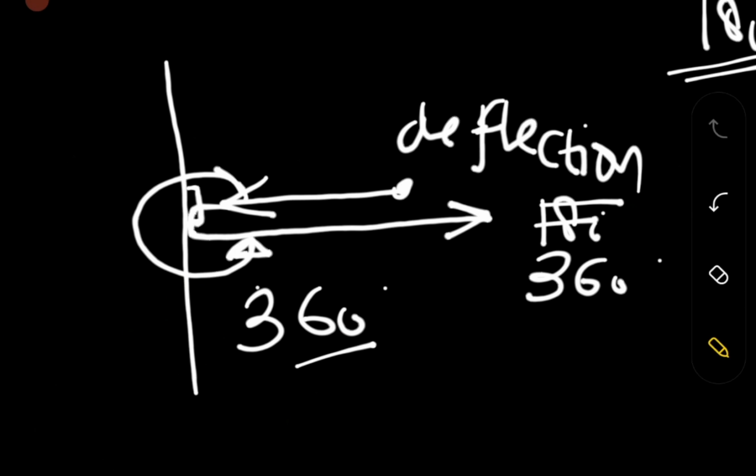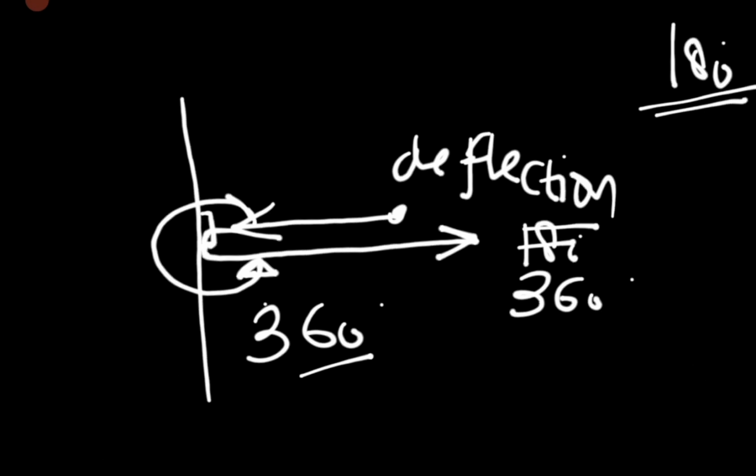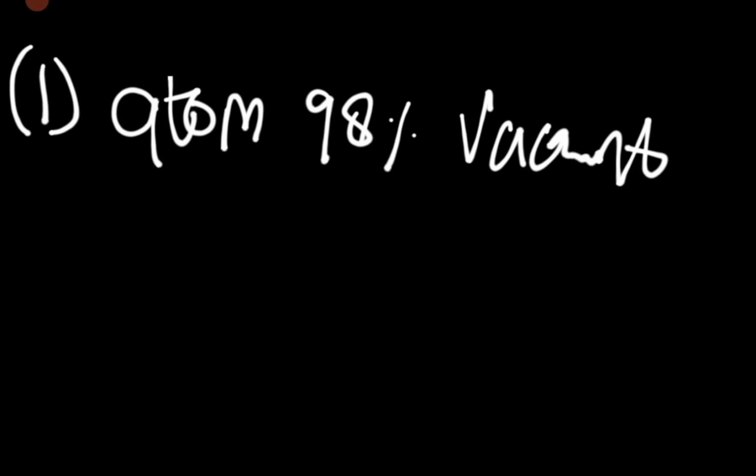Now, what Rutherford had found are very crucial points to remember. He found 2 fundamental points. The first fundamental point is that the atom is 98% vacant or empty.